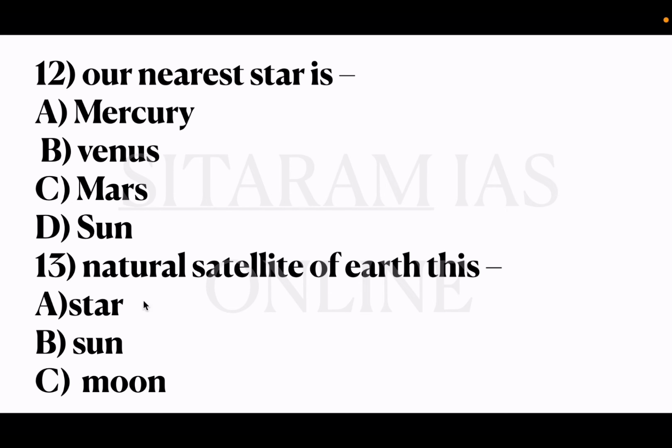Here natural satellite means a satellite is defined as the body which revolves around the Earth. Okay, that is called a satellite, but here it is given as a natural satellite. So moon is a natural satellite, whereas artificial satellites are human-made spacecraft and satellites. All these are artificial satellites. So one and only natural satellite for Earth is moon. So option C is the correct answer.